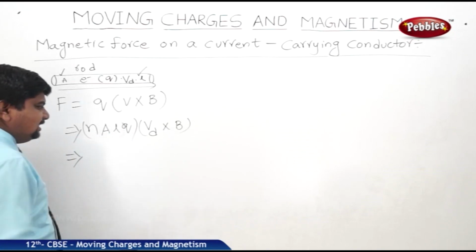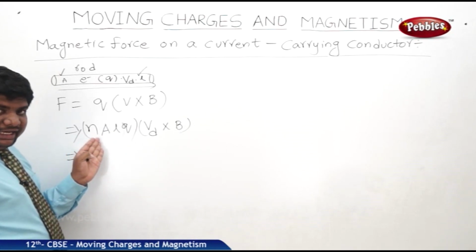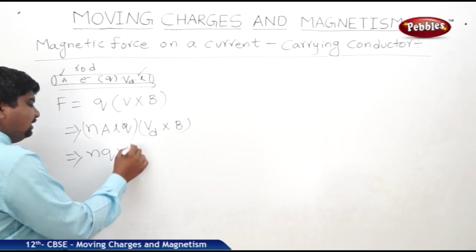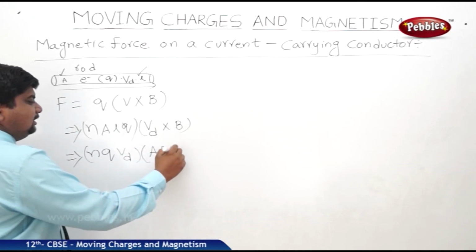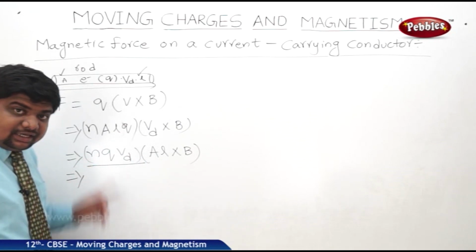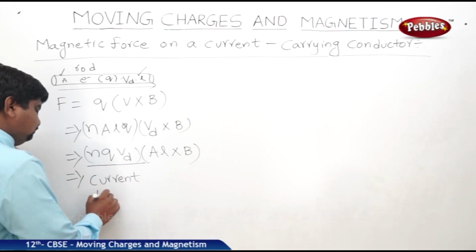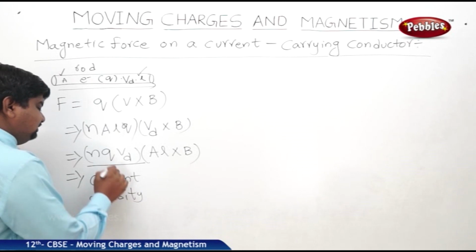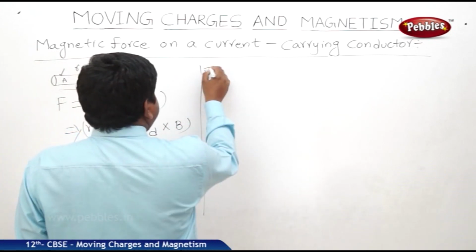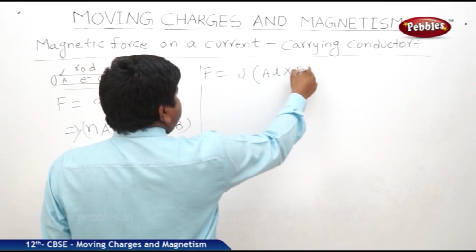So this A into L is very very important. What is this A into L? Volume. Number of charge carriers into carrier density into volume is equal to number of charge carriers. So we can write NQVD into AL cross B. What is this NQVD? Current density. This is current density. The symbol is J. Therefore, F is equal to J into AL cross B.